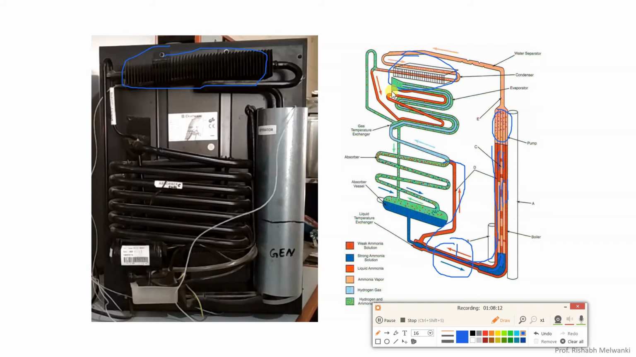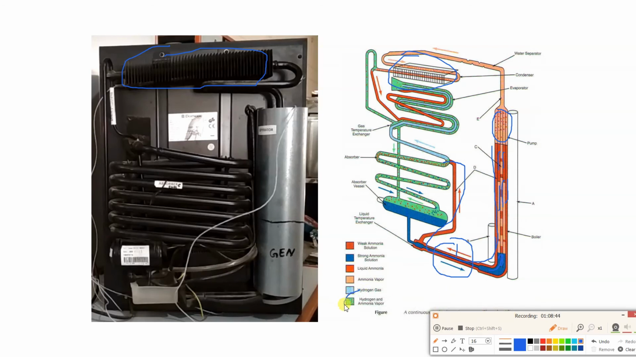This liquid ammonia enters the evaporator. At the same time, here you can see this is the hydrogen. It is also entering the evaporator. Now because of the hydrogen, what will happen? The partial pressure of liquid ammonia will reduce, and because of that, there will be evaporation of ammonia after picking up the heat. Then here you can see the green and red dotted part. That is hydrogen plus ammonia. Here you can see the color coding, hydrogen plus ammonia.